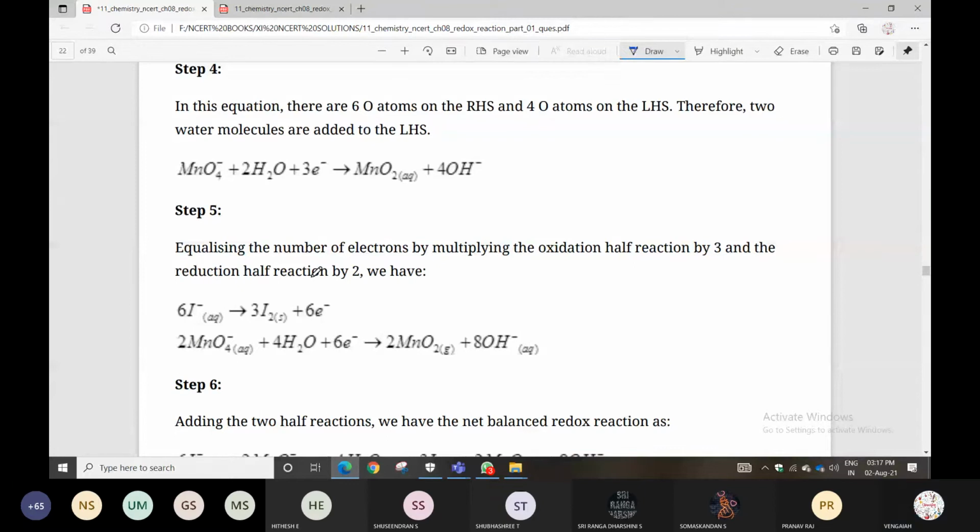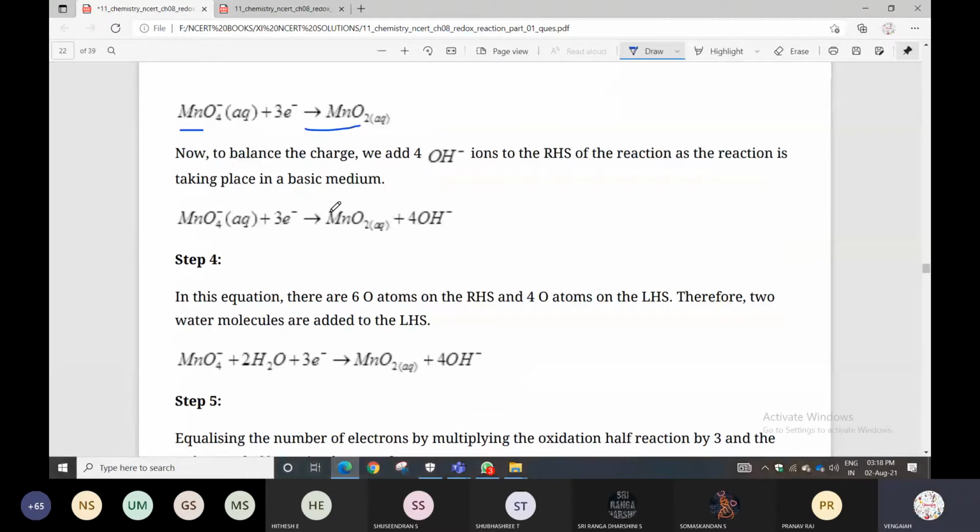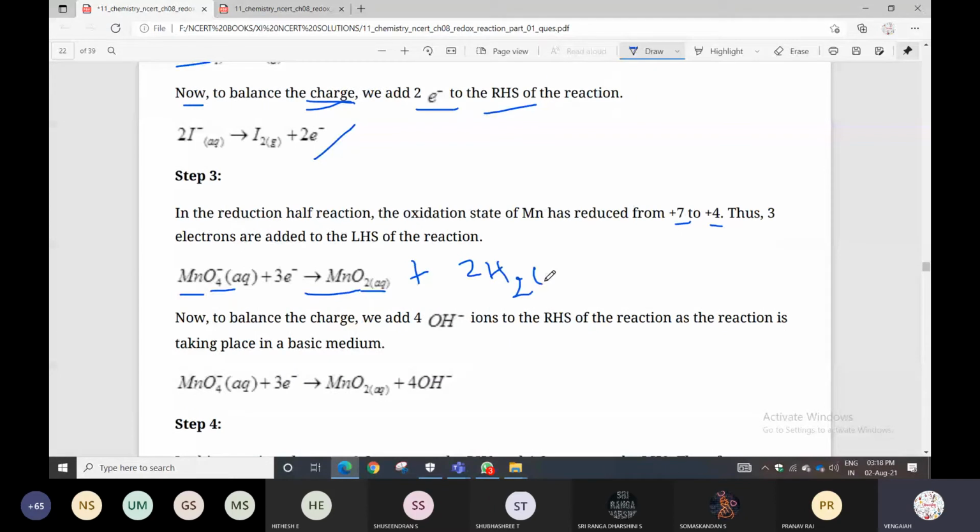Here 4 oxygens will be there, here 2 oxygens will be there. So you can add on the opposite side: 2 water molecules can be added. That you can follow. It is not given properly in the solution book, I will tell you that method, you can follow it better. When there is a deficiency of oxygen, in those conditions add water molecules. How many water molecules depends on the amount of deficiency.